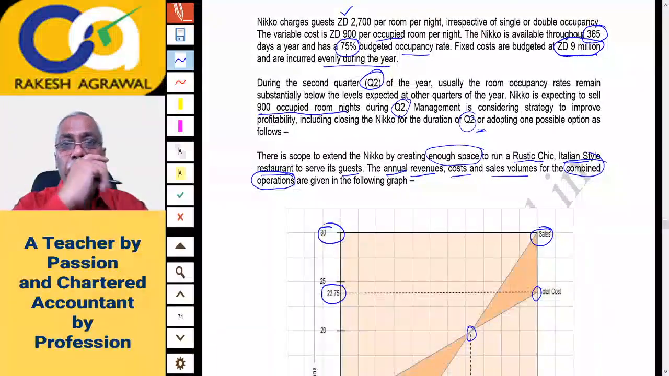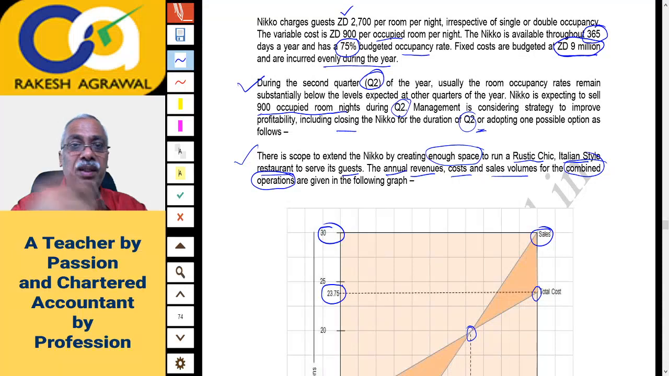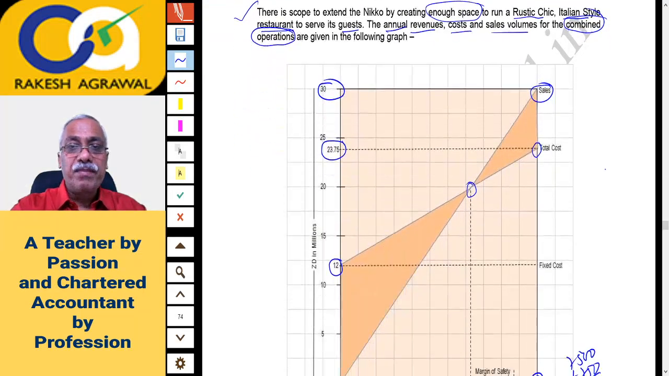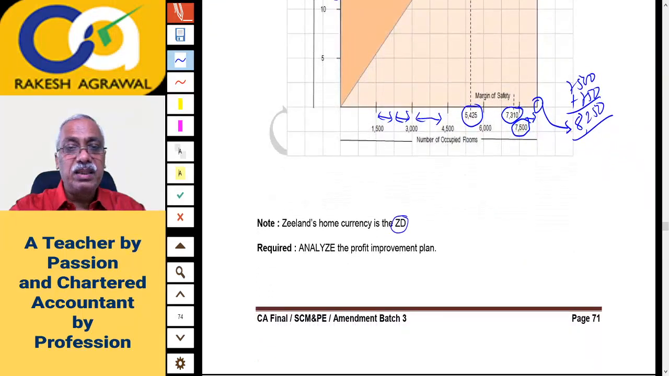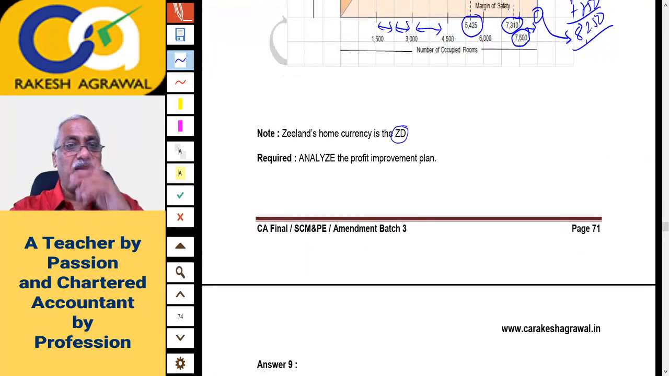I am reading this paragraph. During the second quarter, that is Q2 of the year, usually the room occupancy rate remains substantially below the levels. Nikko is expecting to sell only 900 occupied room days. Management is considering a strategy to improve profitability, including closing Nikko for the duration of only Q2, or adopting this alternative of extending the hotel with a restaurant also, Rustic Chick. So the question is to analyze the profit improvement plan, and then there is an answer.